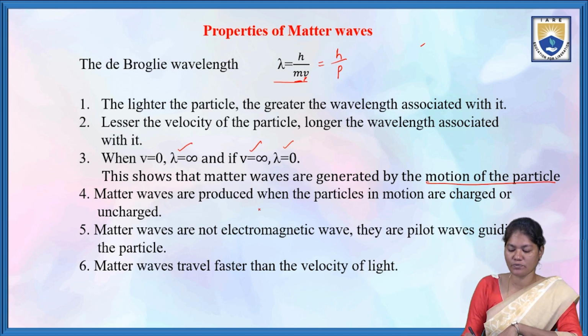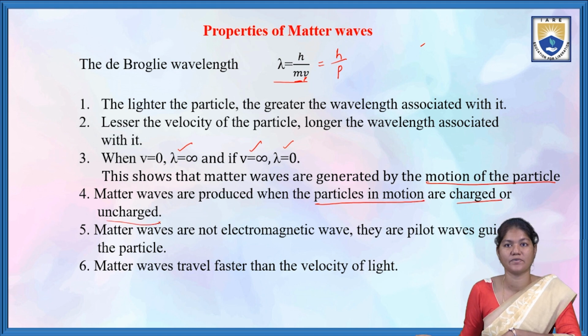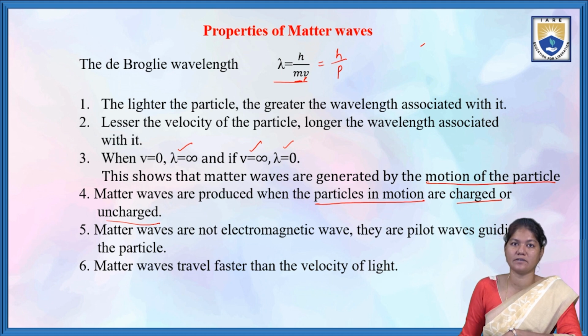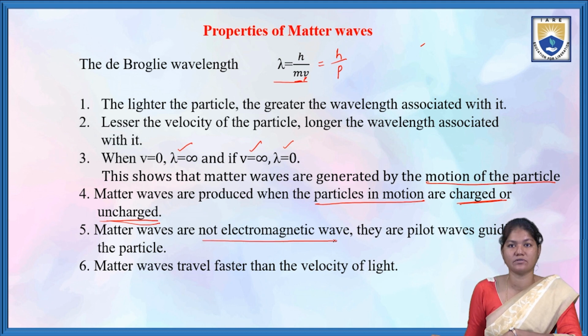Matter waves are produced when the particles in motion are charged or uncharged. Matter waves are not electromagnetic waves.